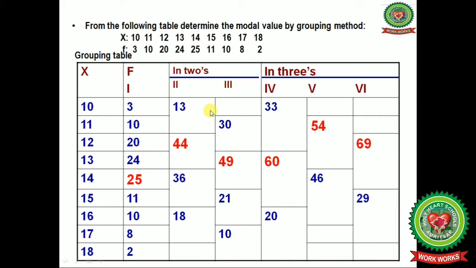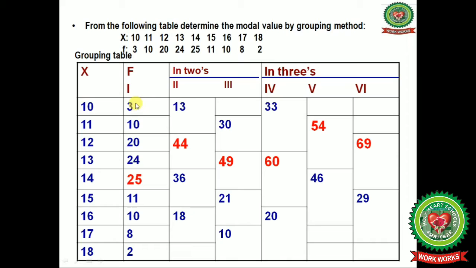In the third column, we leave the first frequency and group the others in twos. 10 plus 20, you get 30. 24 plus 25, you get 49. 11 plus 10, you get 21. 8 plus 2, you get 10.